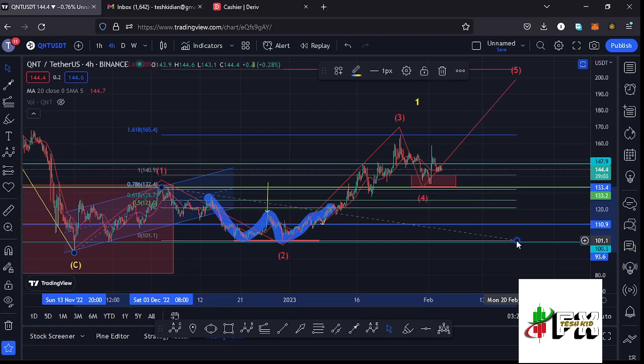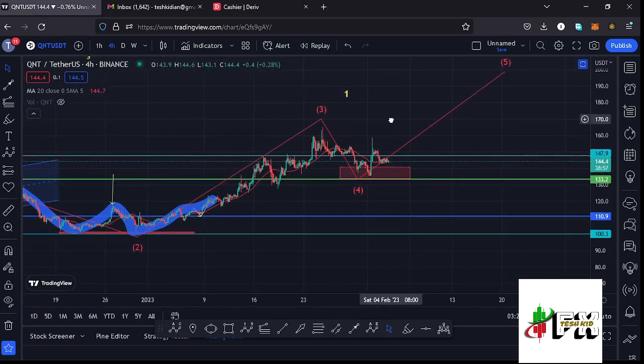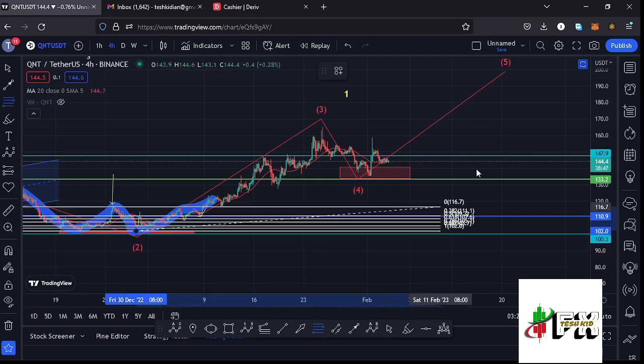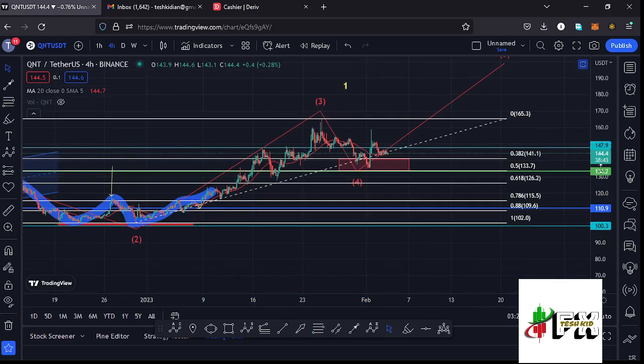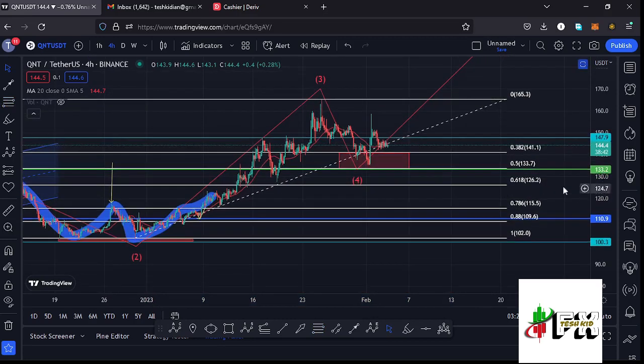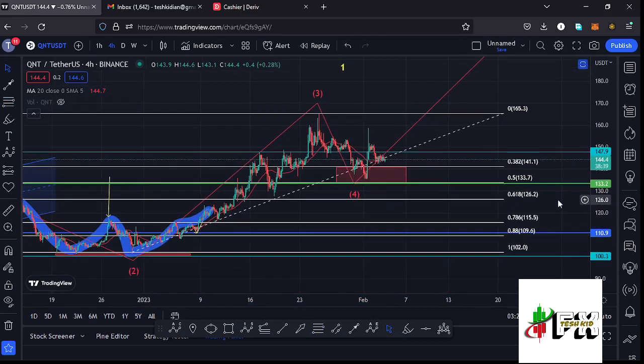And that means we have fully peaked in the formation of this wave 3. And after seeing that peak, we started a retracement over here on the charts in what I'm terming as the formation of that wave 4. And using the Fibonacci's, connecting them from the low of the second wave to the high of that wave 3, that gives me a minimum retracement area in the formation of that wave 4 between the fib level 0.382 and the fib level 0.5, and that target area lies between the $141.1 mark and the $133.7 mark,